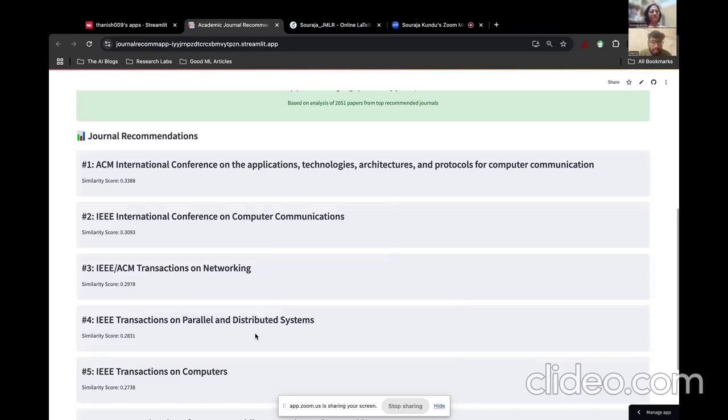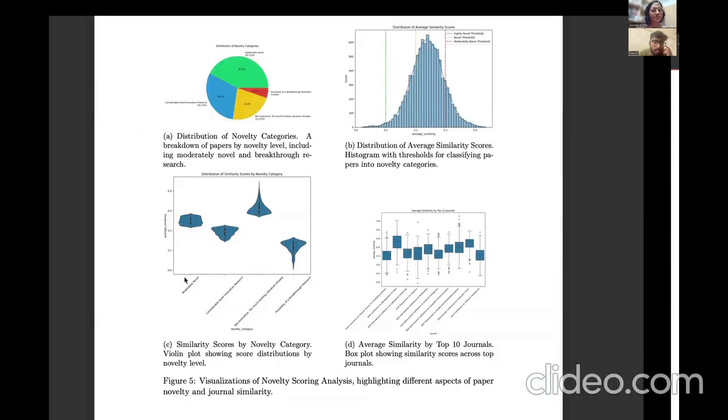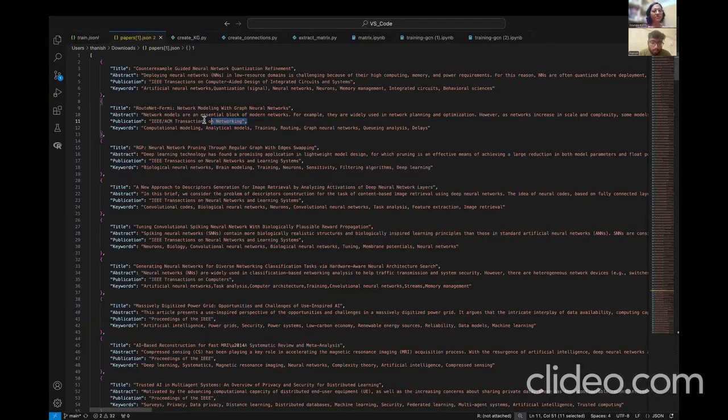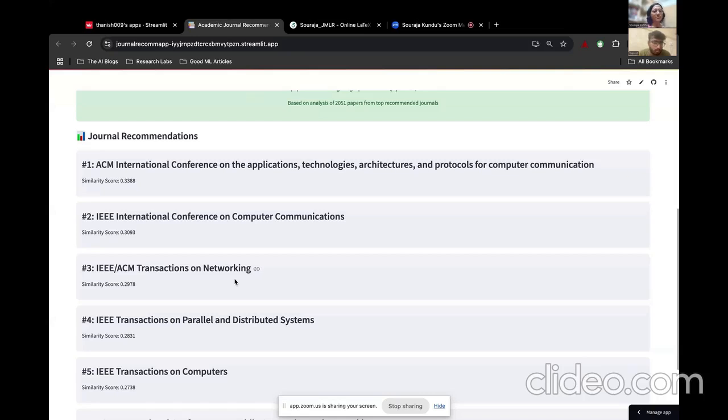Predominantly, the journals we had are based on CS and networking, and it gave some communication system journals and networking journals. The true journal of this paper is the IEEE/ACM Transactions on Networking, and you can see it came up in the third spot, I think, which is really good for a recommendation for the latest research papers.